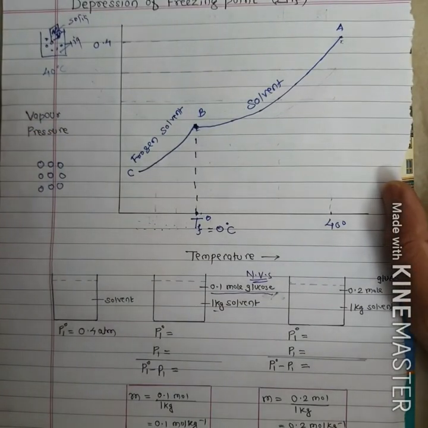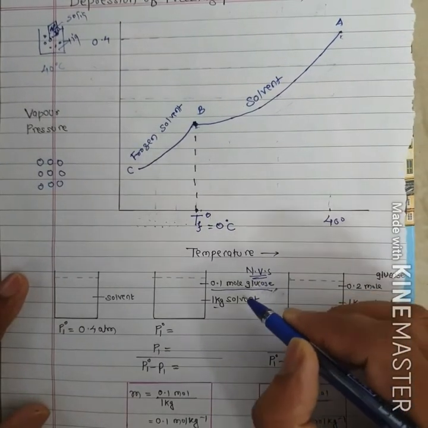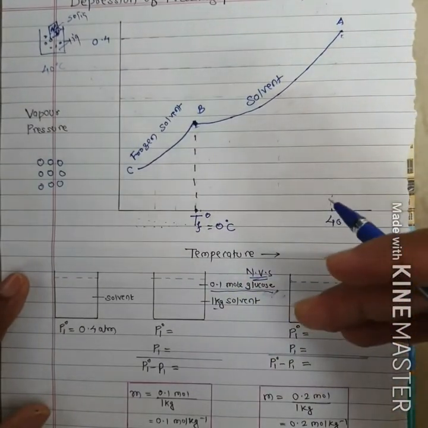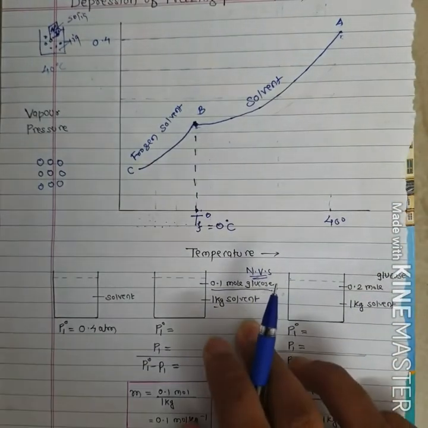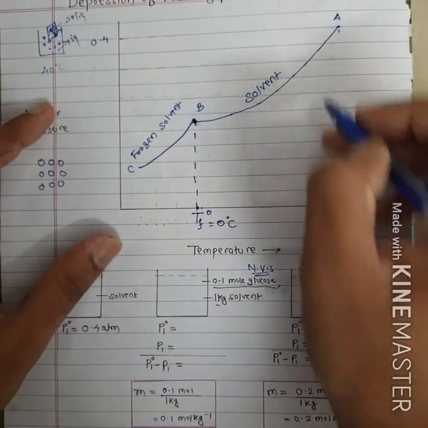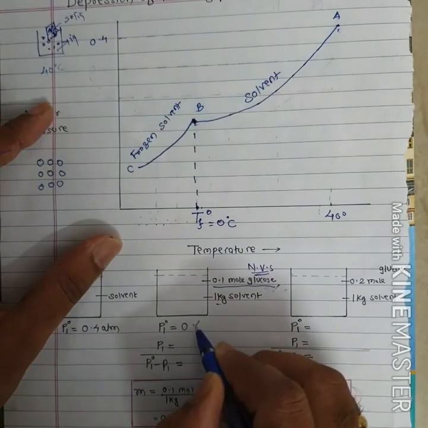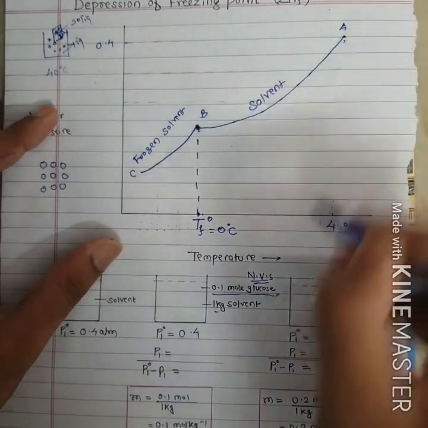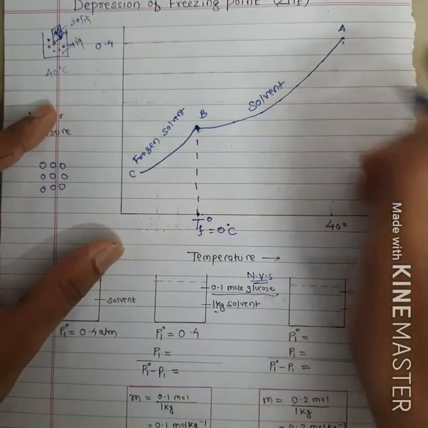So glucose is a non-volatile solute, and we already learned that when we add a non-volatile solute in a solvent, its vapor pressure decreases. The vapor pressure of water will decrease by addition of glucose. Suppose the vapor pressure of pure water was 0.4 at 40 degrees Celsius, but the vapor pressure of this solution in which we have added glucose is less than 0.4.